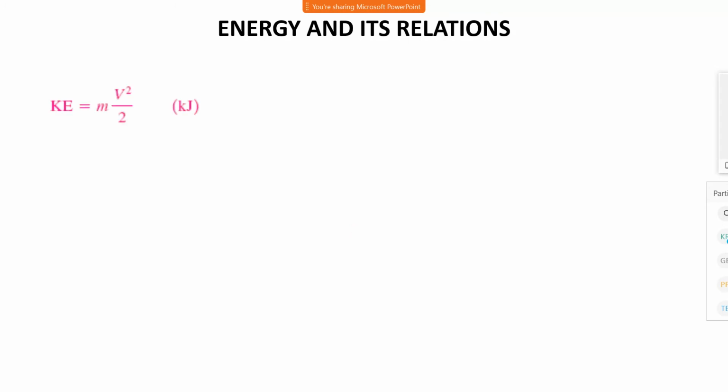Energy and its relation. Kinetic energy is represented by half mv square, where m is the mass of the body and v is the velocity. Unit is also given, kilojoule. When we consider mass in kg and velocity in meter per second, joule is Newton meter.